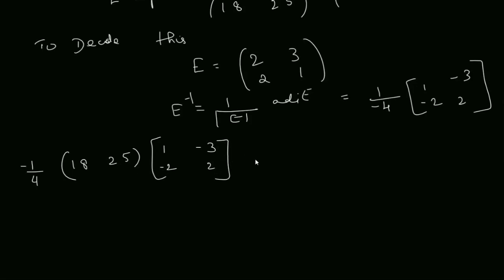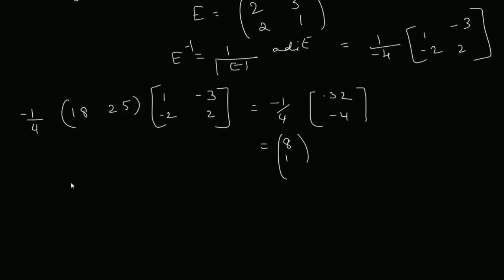So we get 18 into 1 minus 18 into 1 minus 15, that is equal to minus 32. Then 18 minus 54, and that is minus 4. So when you divide by minus 4, you get the answer 8 and 1. That's the first answer you're getting, a 1 by 2 matrix.